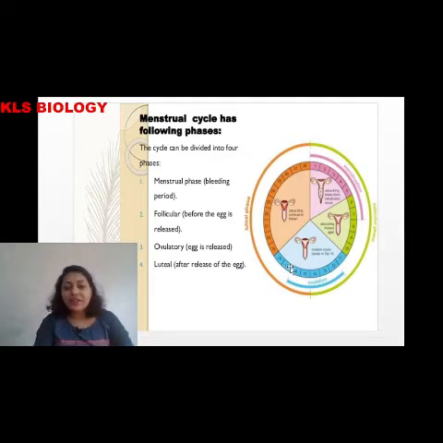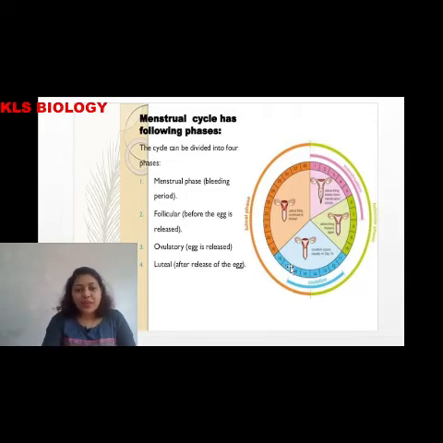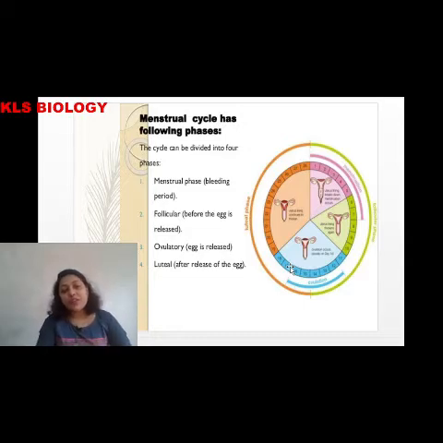We have different phases in the menstrual cycle. First is the bleeding phase or menstrual phase, that is 3 to 5 days or 3 to 6 days, and then we have the follicular phase. The follicular phase comes from the 6th day to the 13th day, the development phase up to the 13th day. On the 14th day is ovulation, the ovulatory phase. And last we have the luteal phase. In the luteal phase, corpus luteum development takes place, which helps in the formation of the progesterone hormone.